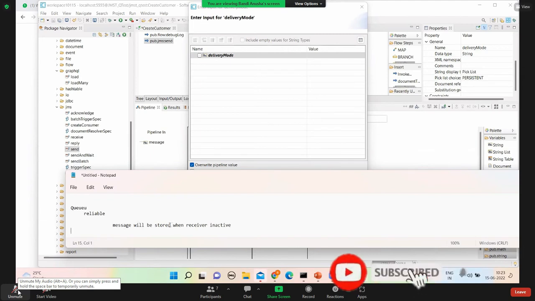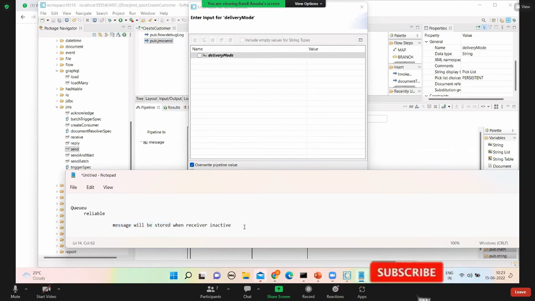Now, where does it store? In the JMS server, but it depends again on persistence or non-persistence. If it is persistent, it will be stored in the database or file system.